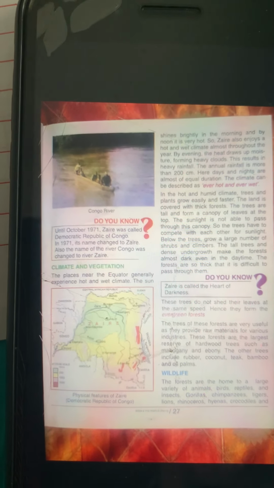And the trees have broad leaves, so very little sunlight reaches the ground, or none. The forests become very, very dark. So it is very difficult to pass through these forests, and the trees have very hard wood.